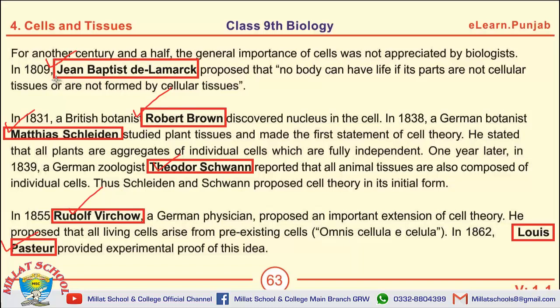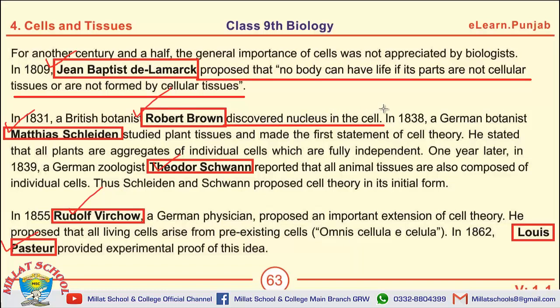The first scientist, de Lamarck, proposed that no body can have life if its parts are not formed by cellular tissues. Robert Brown discovered nucleus in the cell. Schleiden studied plant tissues and made the first statement of cell theory.